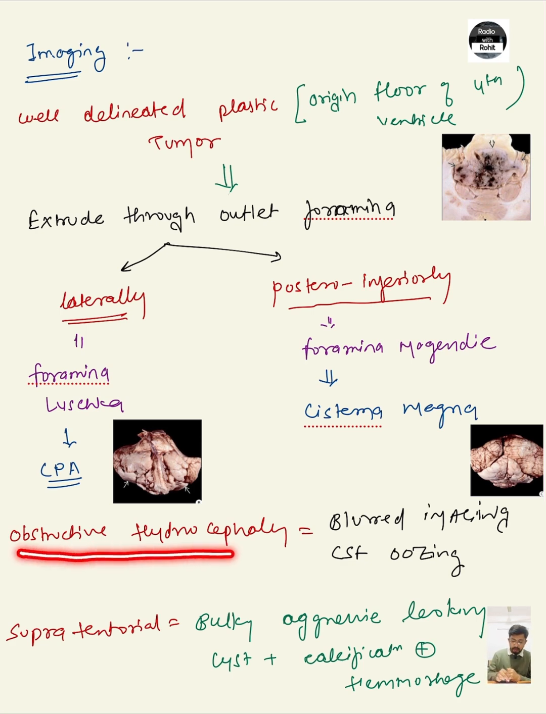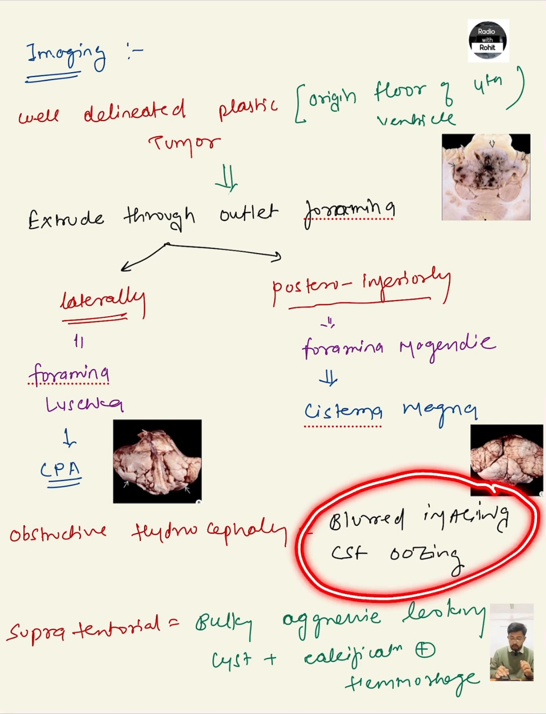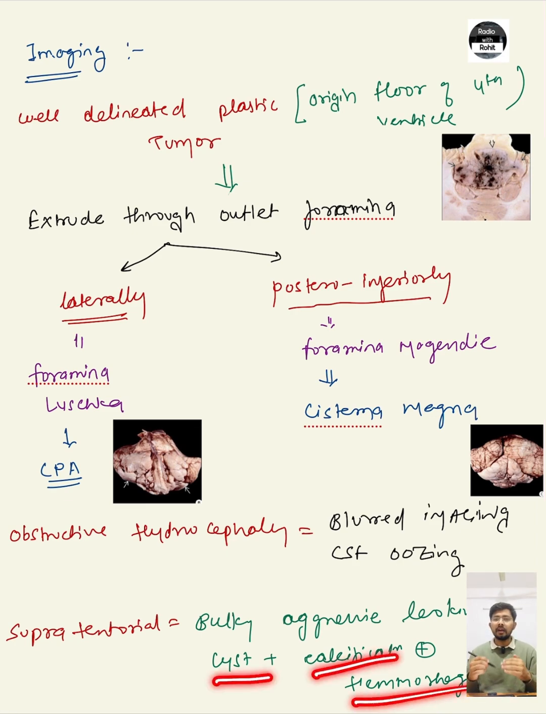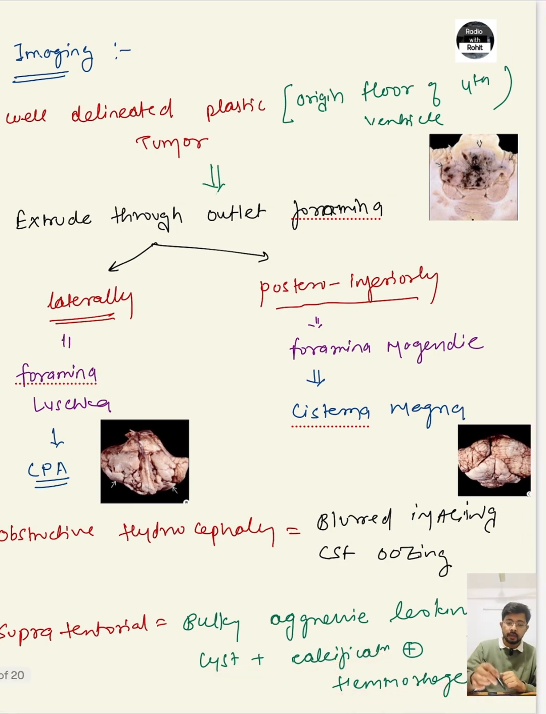So there is obstructive hydrocephalus, because it obstructs the pathway of the CSF flow, and the lateral ventricle and third ventricle will be dilated. CSF will be oozing out, so there is a blurred image at the margins from CSF oozing out. In the supratentorial location it is usually a bulky, aggressive tumor, and cyst, calcification, and hemorrhages are common in the supratentorial location.